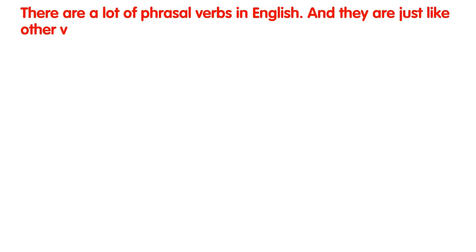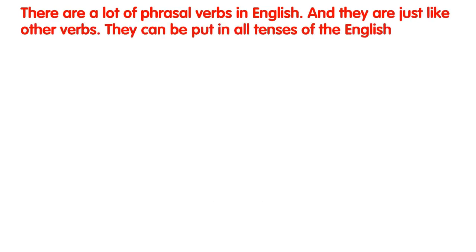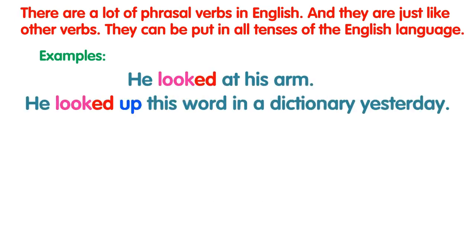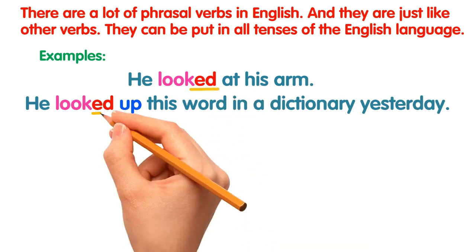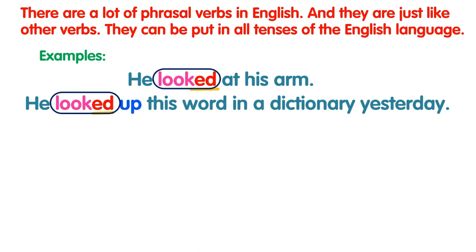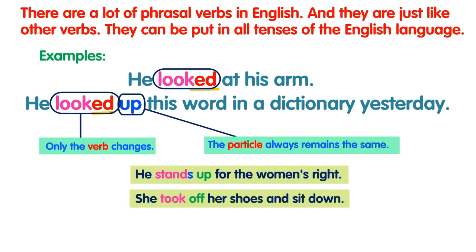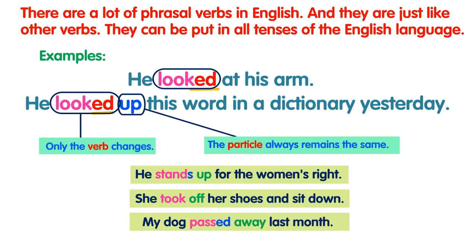There are a lot of phrasal verbs in English, and they are just like other verbs. They can be put in all tenses of the English language. Examples: he looked at his arm. He looked up this word in a dictionary yesterday. The phrasal verb look up takes -ed also, like the normal verbs. Remember, only the verb changes, but the particle always remains the same. Examples: he stands up for women's rights. She took off her shoes and sat down. My dog passed away last month.